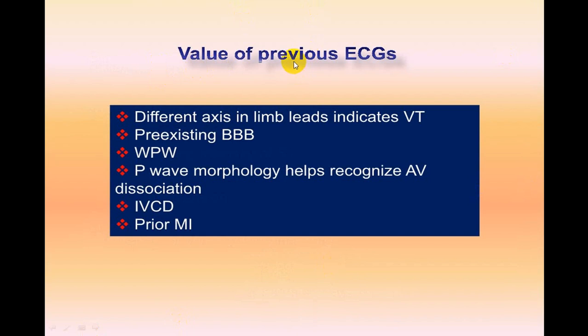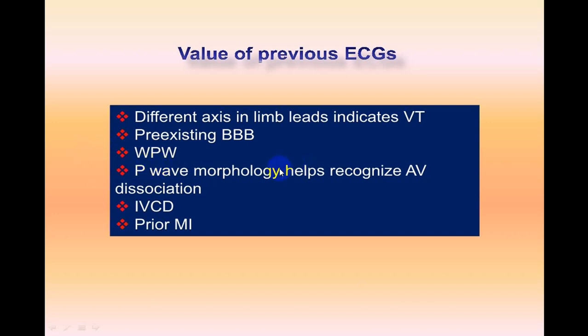Always compare with the previous ECG. If in the previous ECG the axis that was present has changed in the present ECG, it is more in favor of VT. If there was pre-existing bundle branch block or WPW, and there is suddenly a broad complex tachyarrhythmia, it can be SVT with aberrancy.